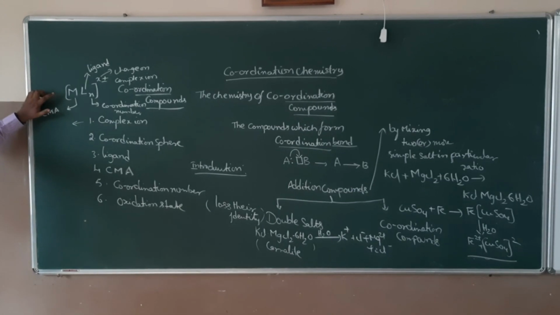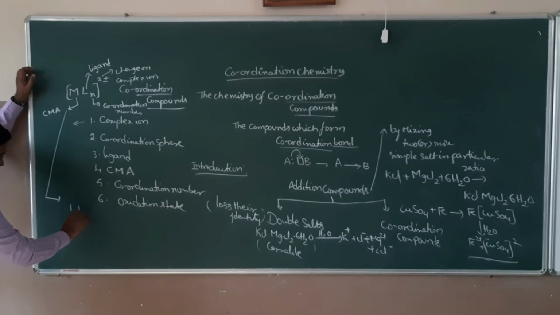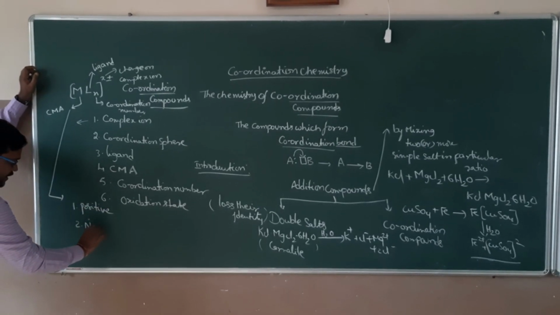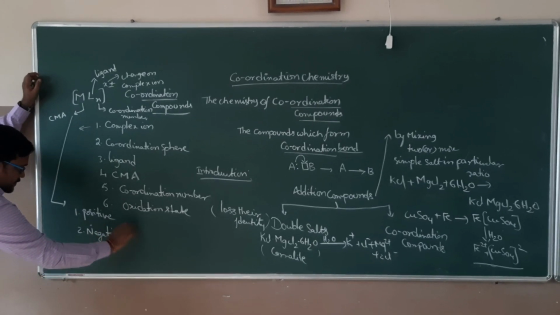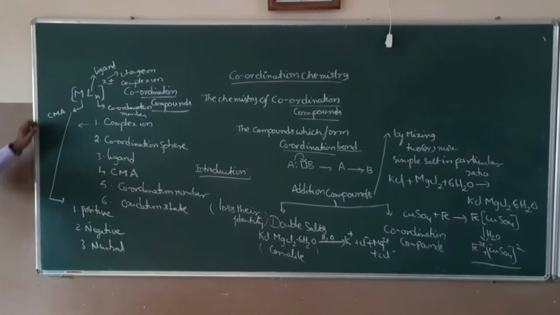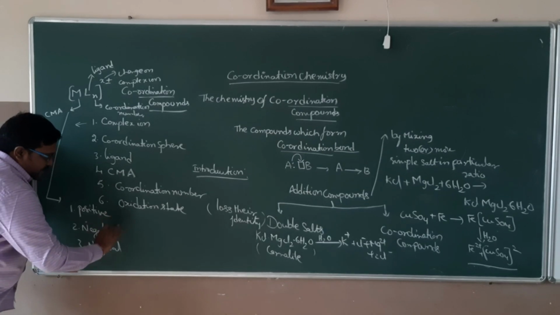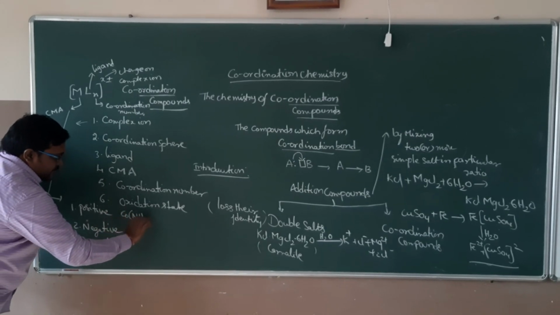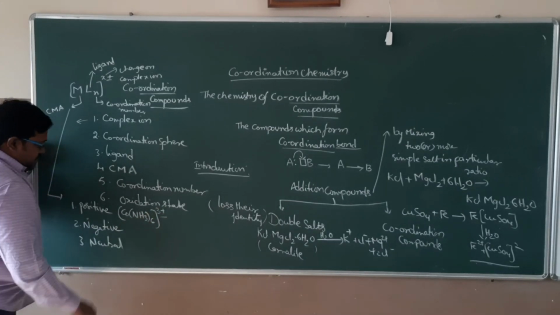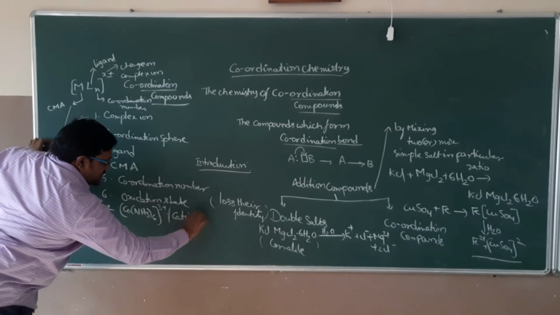Depending upon the charge present on the complex ion, these are again divided into three types. The first one is positive complex ion, the second one is negative complex ion, and the third one is neutral complex ion. Positive complex ion means the charge present on the square bracket is positive. Due to that, it is also called a cationic complex.